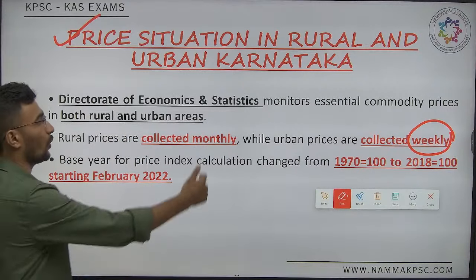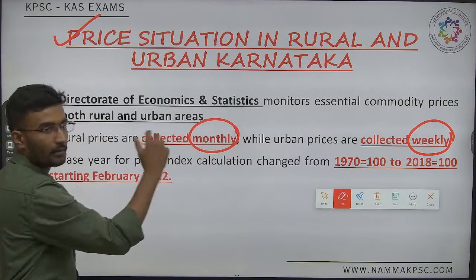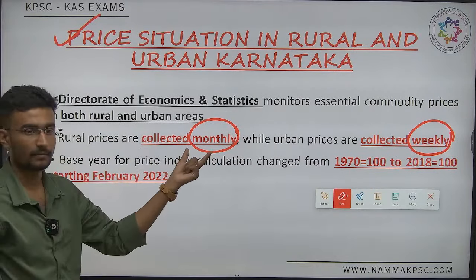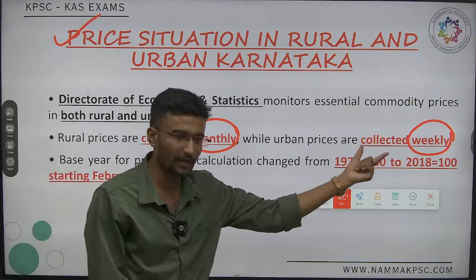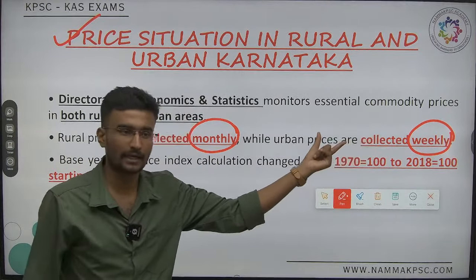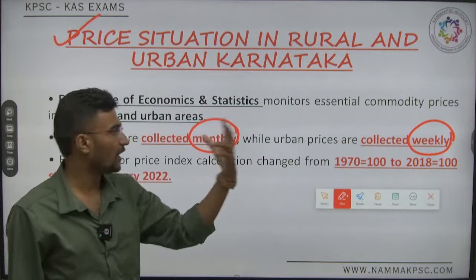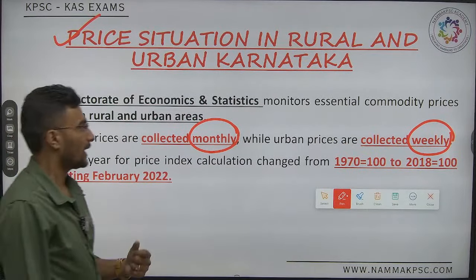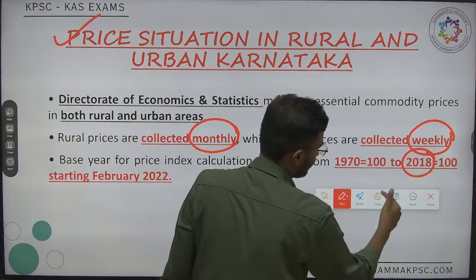Whereas with respect to the rural, it is collected on a monthly basis, because the range is very large, weekly collection is not possible. Whereas in urban areas it's easier to collect, followed by the base year. Look, they have changed the base year for this too. Combined base year has been changed.